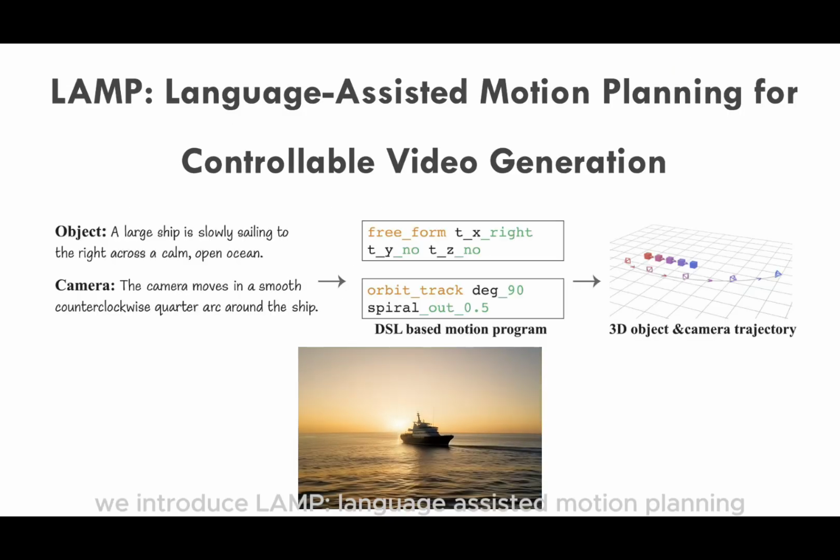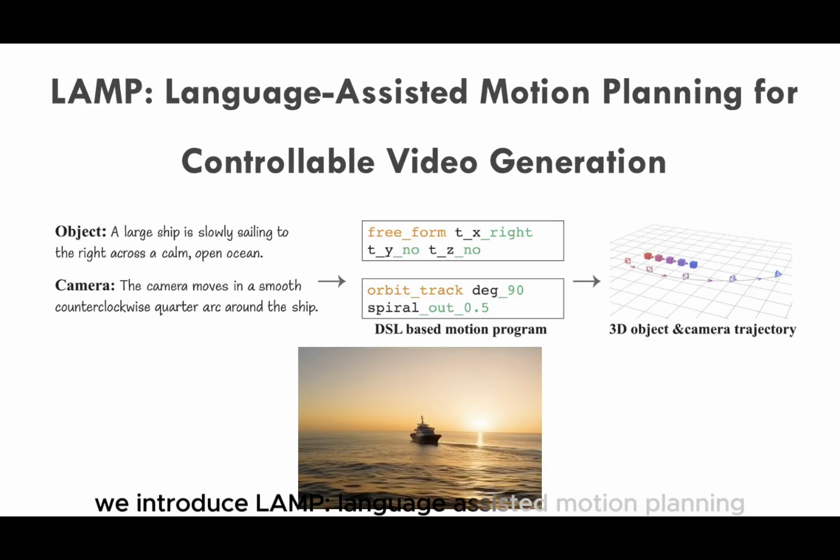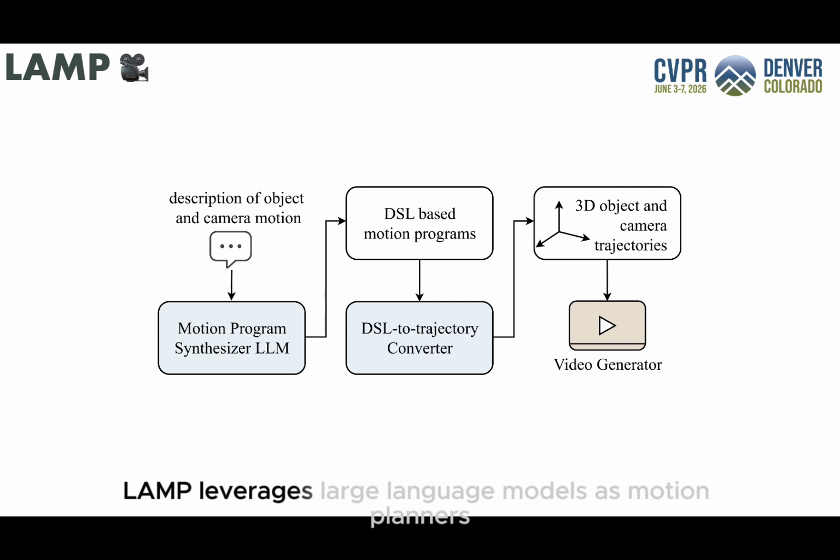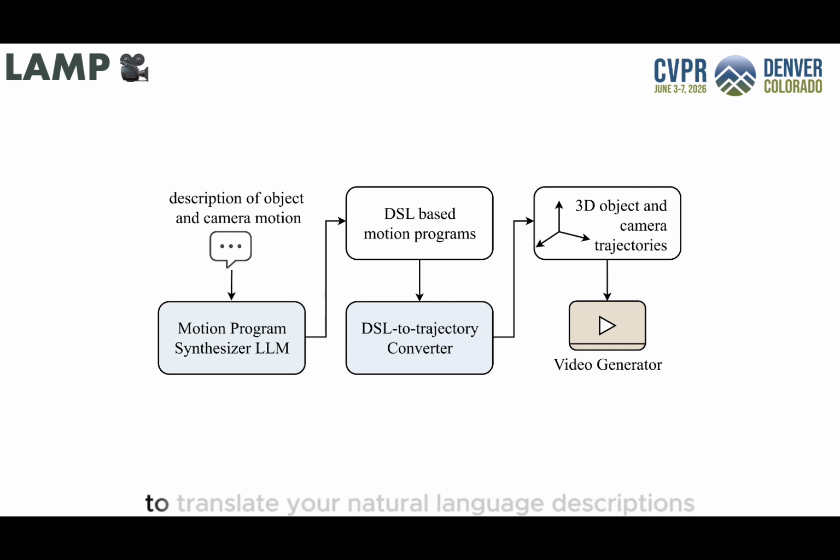To bridge this gap, we introduce LAMP, Language-Assisted Motion Planning. Instead of regressing raw 3D coordinates, we treat motion control as a language-to-program synthesis problem. LAMP leverages large language models as motion planners to translate your natural language descriptions into a structured, cinematography-inspired domain-specific language, or DSL. We give the LLM the ability to write symbolic motion programs, turning it into a virtual director.